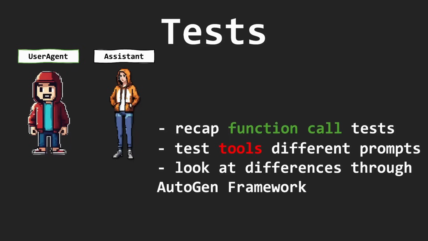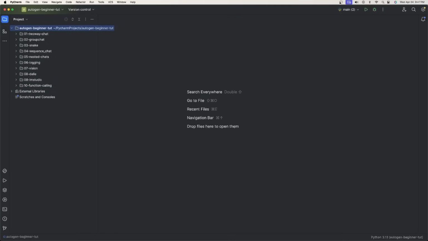So what we're going to do is run some tests. We're going to recap the function call test really quick, test the tools with different prompts, and then I'm going to show you the differences through the AutoGen framework. And then we'll see what happens when we purposefully give prompts that aren't related to any of the function calls or the tools, and you'll see the difference between them. Okay, so let's go ahead and start coding.